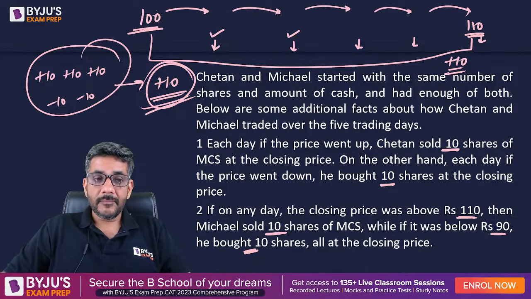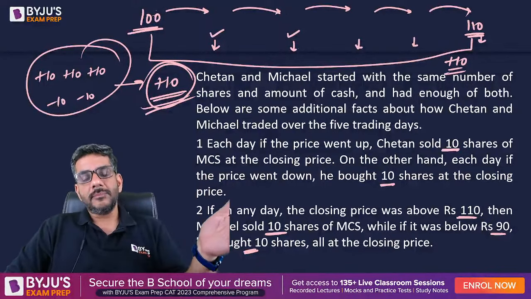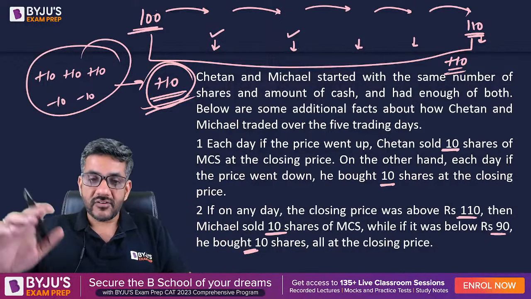Are you getting my point? 3 times the price must have gone up by 10 rupees. 2 times the price must have gone down by 10 rupees. And that gives me a net change of plus 10.